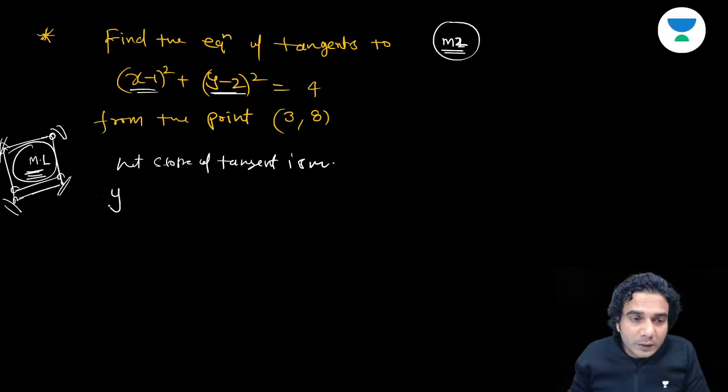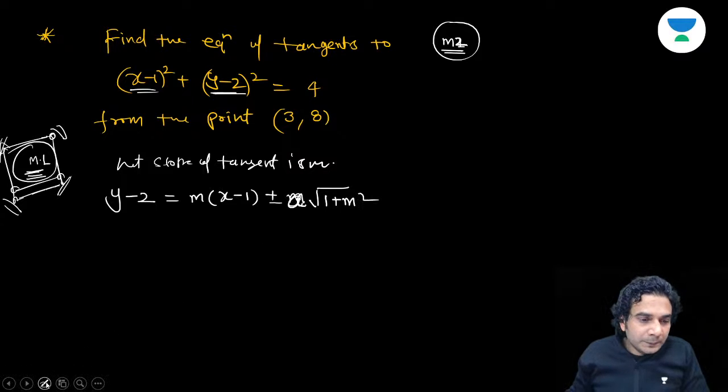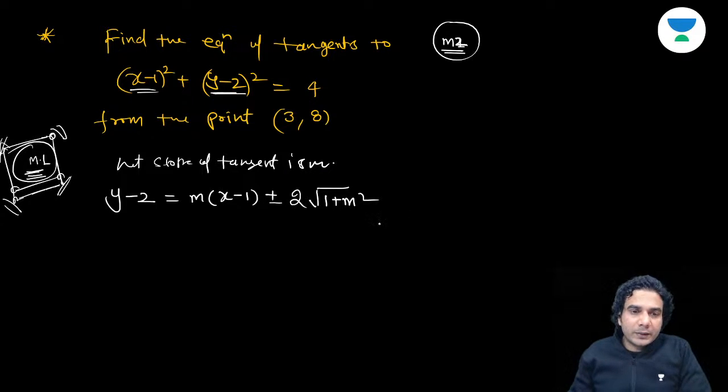So similarly in the equation of tangent also, put y minus 2 equal to m times (x minus 1) plus or minus a under root of 1 plus m square. You can take plus or minus, it doesn't matter because ultimately you need to square. Here a means radius. In this case, what is the radius, by the way? You can see the radius is 2. So 2 under root of 1 plus m square. All right, this is the equation of tangent.